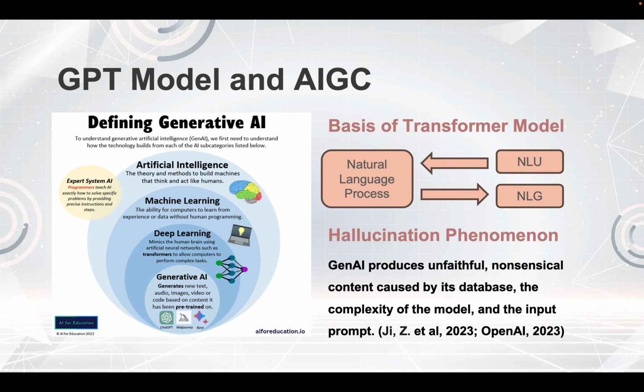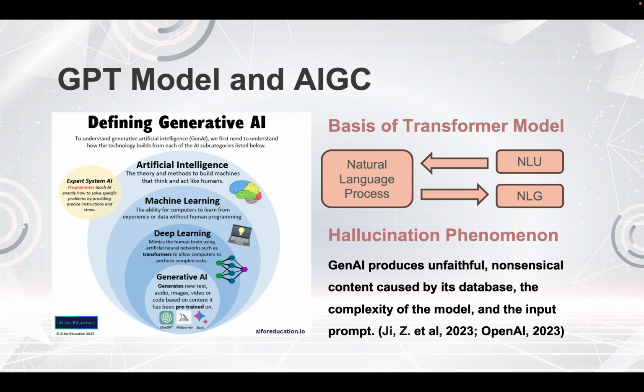And the background will be the GPT model and AIGC content. First of all, we know that GPT is based on the transformer model, and the transformer model is based on natural language processing. Natural language processing combines natural language understanding and natural language generation. Therefore, the ChatGPT model is able to accept prompts from users and generate content by reading the prompt.